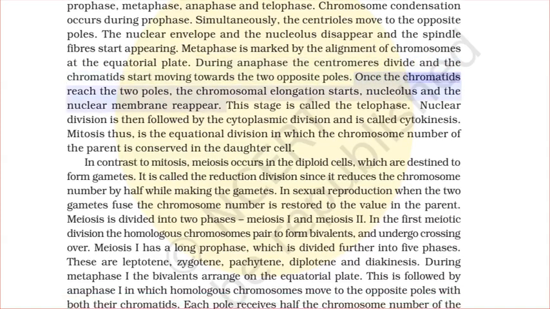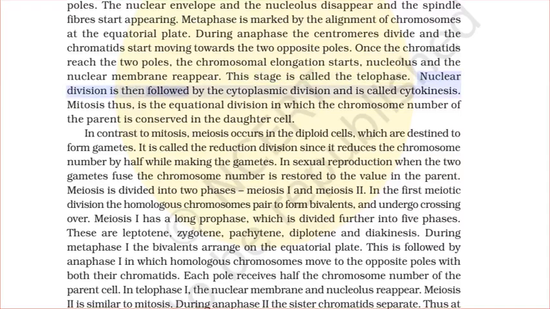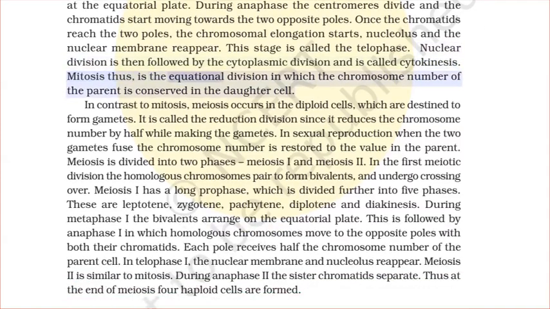Once the chromatids reach the two poles, the chromosomal elongation starts, and the nucleolus and the nuclear membrane reappear. This stage is called the telophase. Nuclear division is then followed by the cytoplasmic division and is called cytokinesis. Mitosis, thus, is the equational division in which the chromosome number of the parent is conserved in the daughter cell.